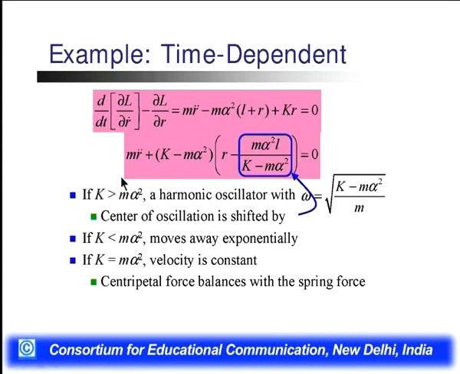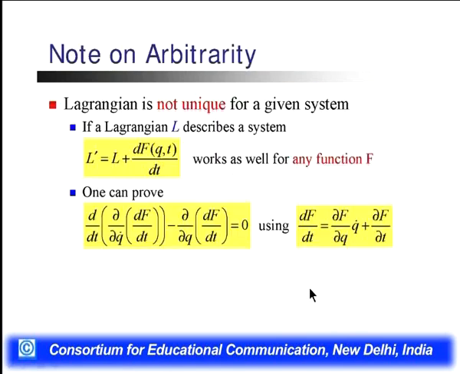These are the conditions on the basis of which we can define the oscillation of the particle. If k is greater than m alpha square, we have the harmonic oscillator, and if k is less than m alpha square, it moves exponentially. If k is equal to m alpha square, then the velocity will be constant, that is, the centrifugal force balances the spring force.